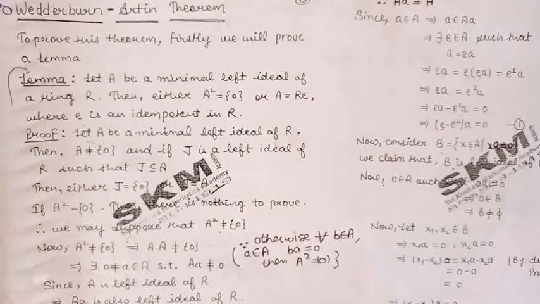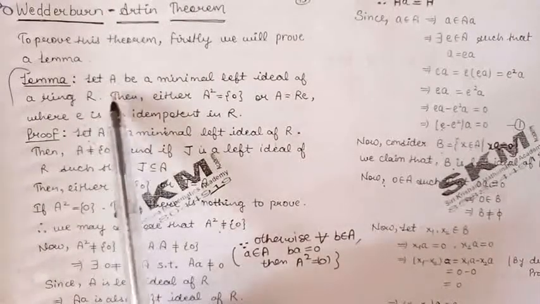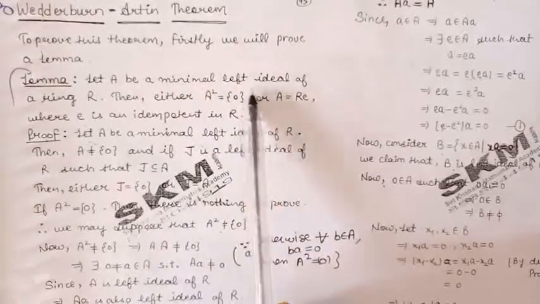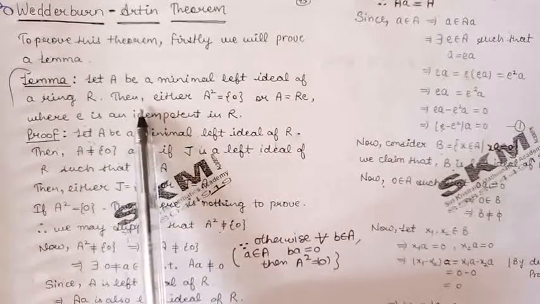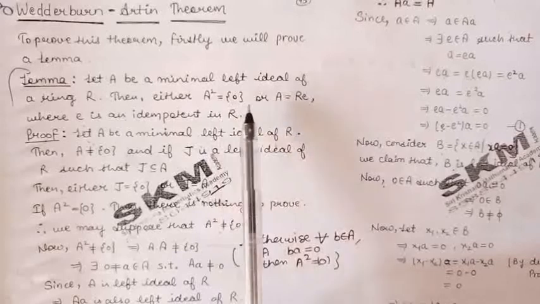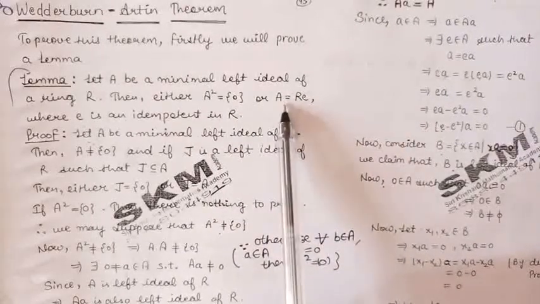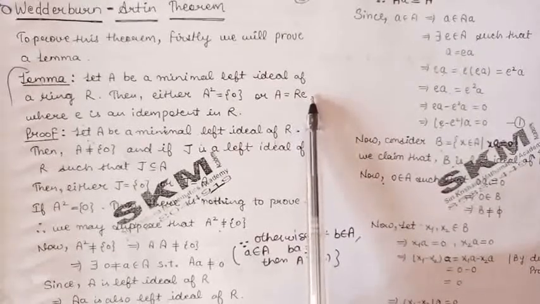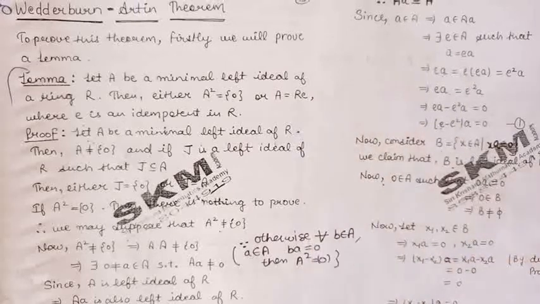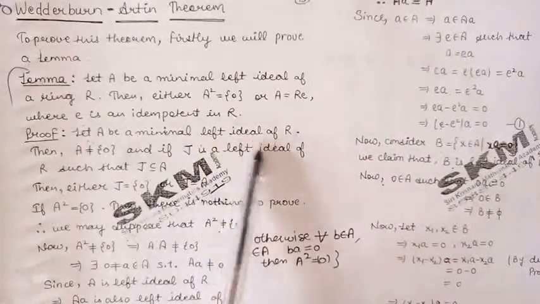And in order to prove this theorem, first of all, we will prove a lemma. So if the theorem comes in 16 marks, you will have to prove this lemma also. So let us discuss the lemma. Let A be a minimal left ideal of a ring R. Then we are to prove that either A square is 0 or A is equal to RE. Here this E is an idempotent in the ring R.